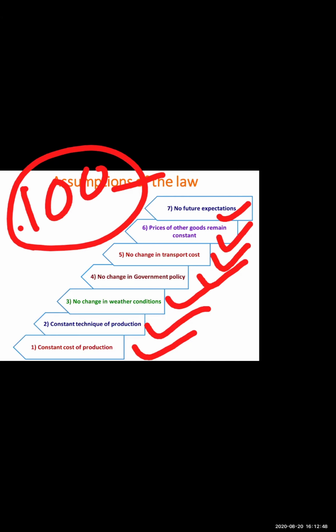So what will we as producers do in the present? We will hold the supply. We will supply less quantity. And when in the future the prices rise, we will supply more. So this should also not take place.